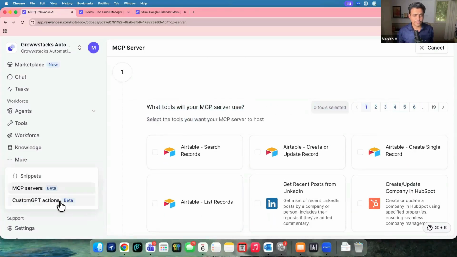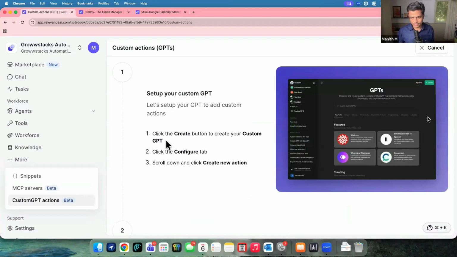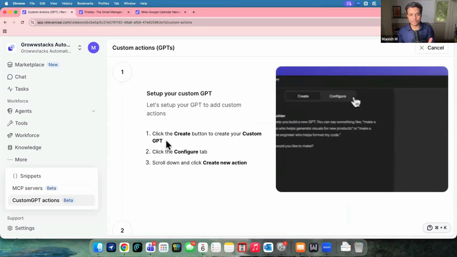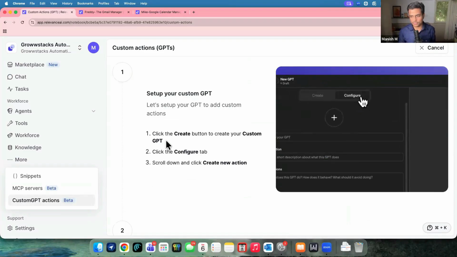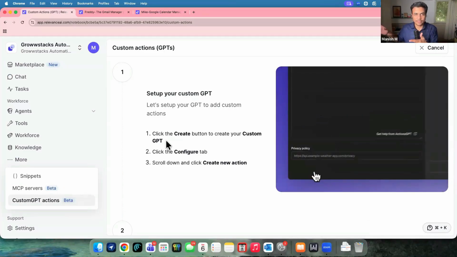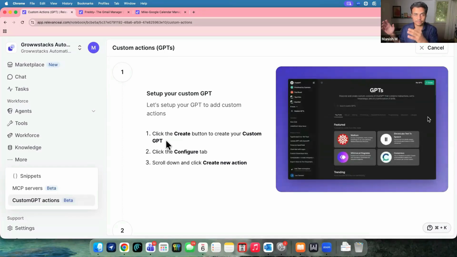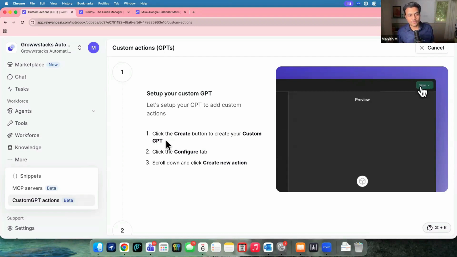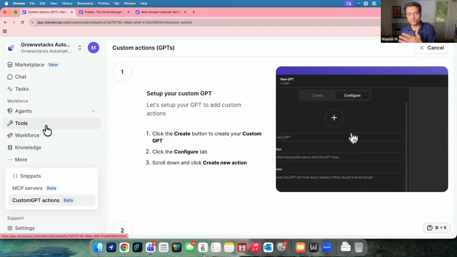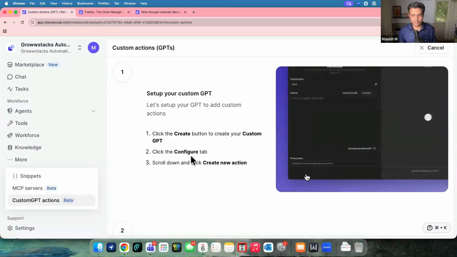And finally, we have something called GPT or custom GPT actions. Honestly, I haven't explored this yet, but it says custom GPTs can be directly accessed by these AI agents on Relevance. Essentially, it's nothing different, but your custom GPT has a specific instruction, a specific job to do, or maybe a specific type of output. So instead of configuring everything over here again and again in tools, you can directly allow agents to configure with custom GPTs, which, again, I haven't explored yet.